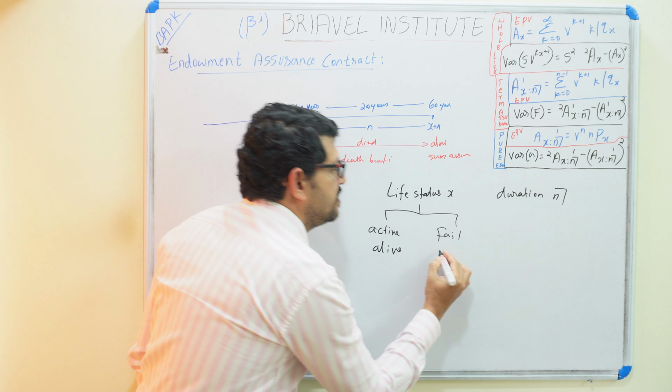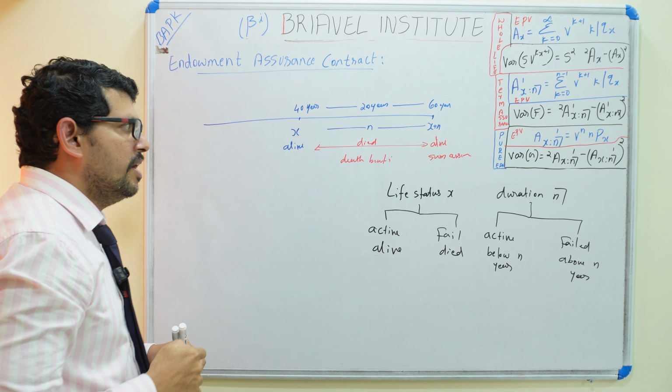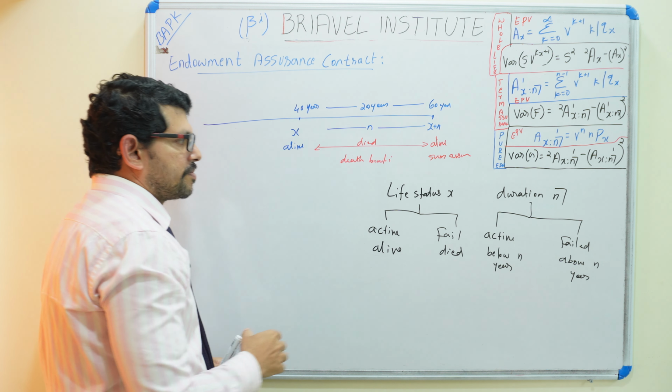Same way, duration is active. Duration active means it is within the N years period, up to X plus N. Duration is failed means it is above N years, after completing the policy period. Duration N is failed.